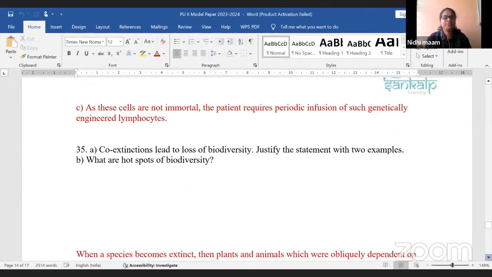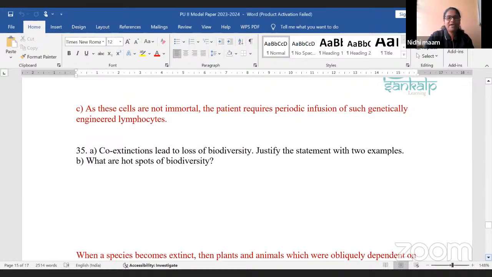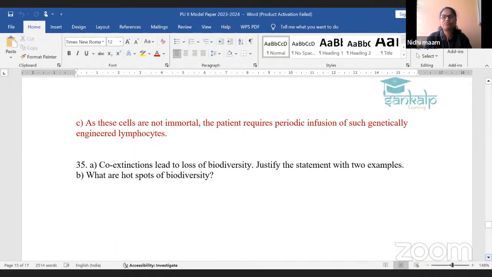35th question. Okay. Co-extinction leads to loss of biodiversity. Justify the statement with two examples. What are hotspots of biodiversity? The first question carries 2 marks, the second question carries 1 mark. Co-extinction leads to loss of biodiversity.